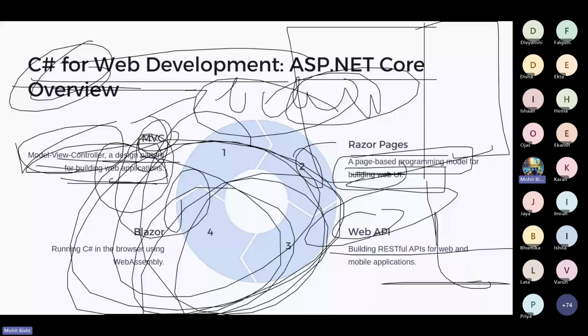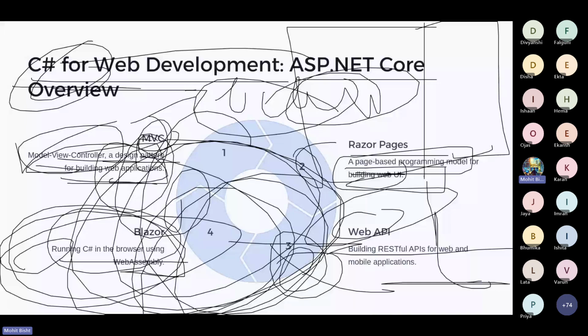Let me go to the third point. I guess the third point is missing something, so leave this point. Running C sharp using WebAssembly. WebAssembly is also a great topic, and we can take a session on it. What is WebAssembly nowadays in the cloud? WebAssembly is also booming, so we can take an example of it. This is the basic idea of web development if you want to start with C sharp, an overview. I can also share the diagrams in the group. You can go and see.